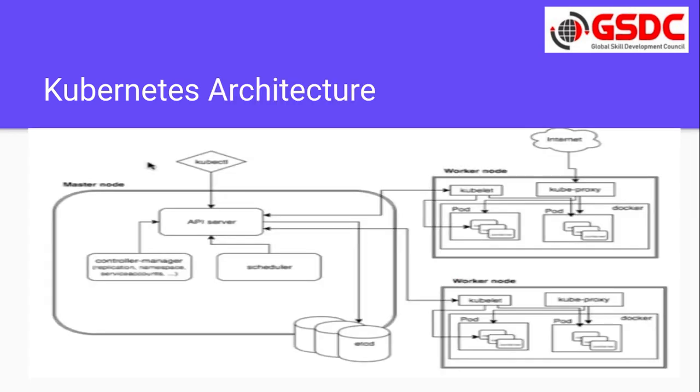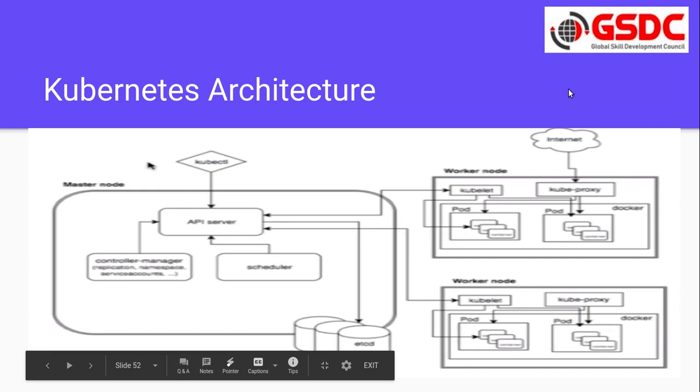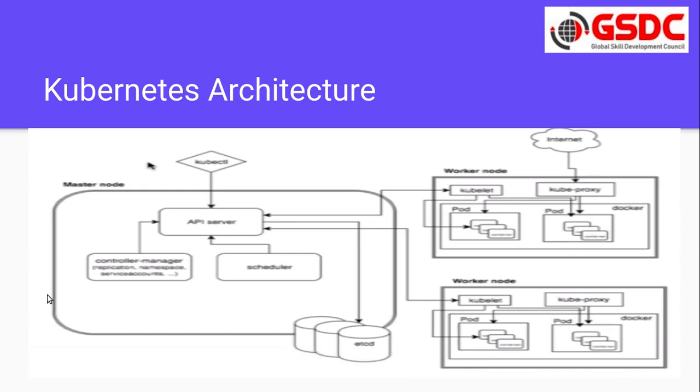Now if you see the architecture of Kubernetes, we can have one master node and then multiple worker nodes. The master node will work as an orchestrator and the worker node will be the actual node where all the containers are running. In Kubernetes we have one logical entity called pods. A pod is nothing but a single container, or inside a pod we can have multiple containers as well.